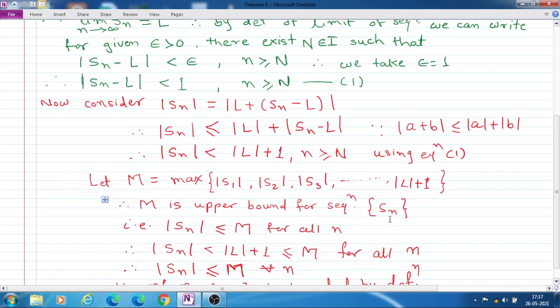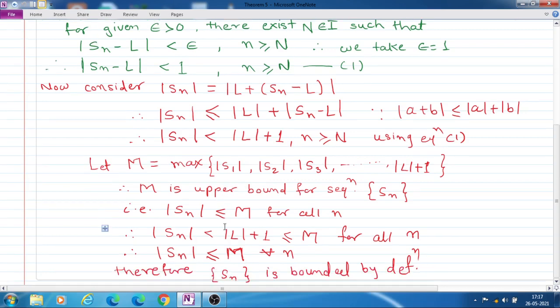All the values of mod Sn are less than or equal to capital M, since capital M is the maximum value. Therefore, mod Sn is less than or equal to capital M for all n.